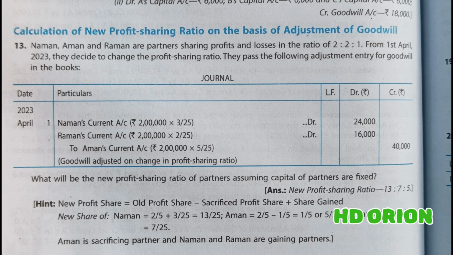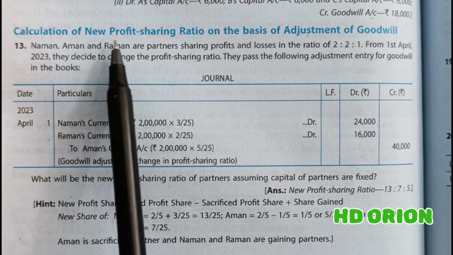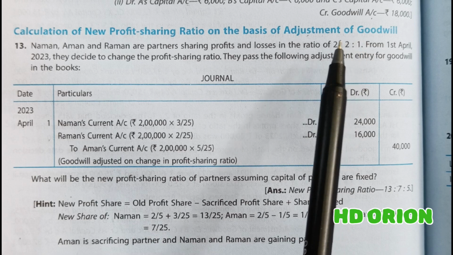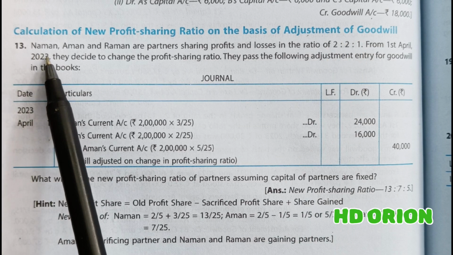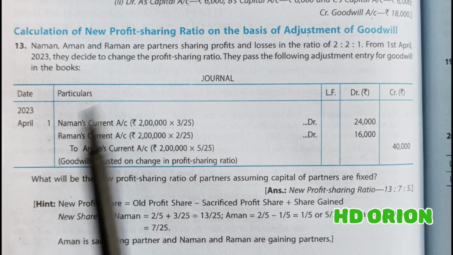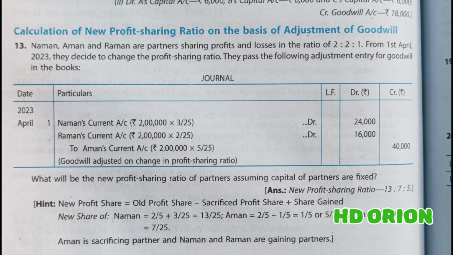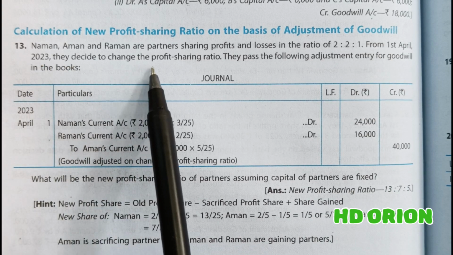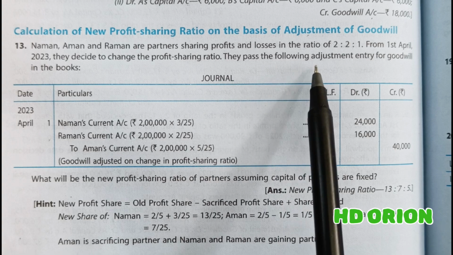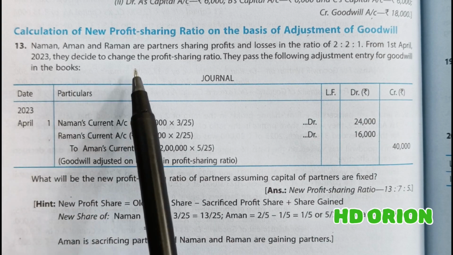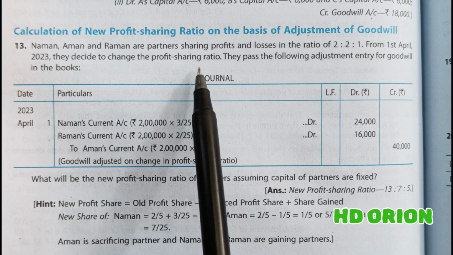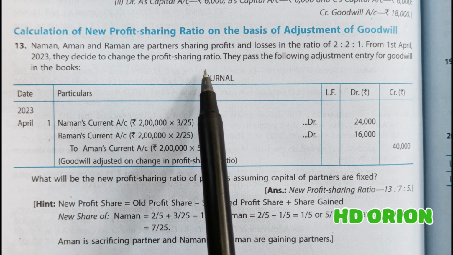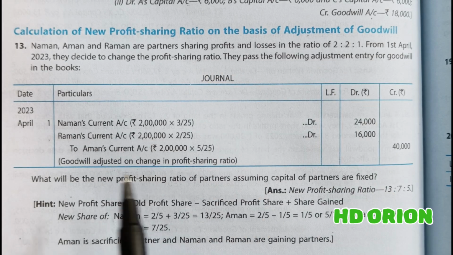Now let us see question number 13. It is related to calculation of new profit sharing ratio on the basis of adjustment of goodwill. So let us read the question first. Naman, Aman and Raman are partners sharing profits and losses in the ratio of 2:2:1. On 1st April 2023, they decided to change the profit sharing ratio. They passed the adjustment entry for goodwill in the books. Now, the changed profit sharing ratio is not given in the question, and that is what we have to figure out. Whereas what is provided to us is the adjustment entry for goodwill here in the journal.